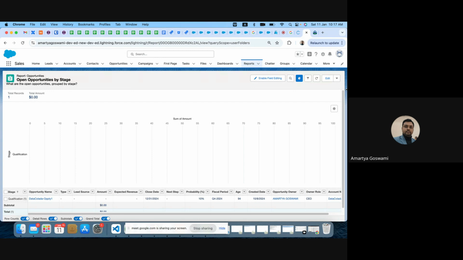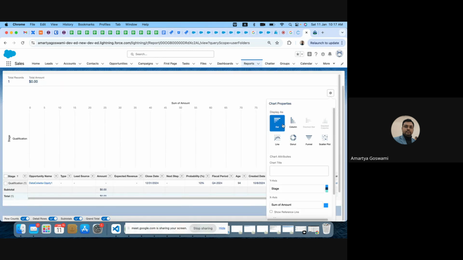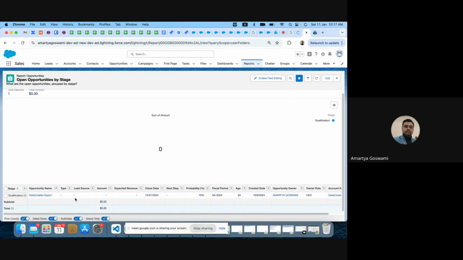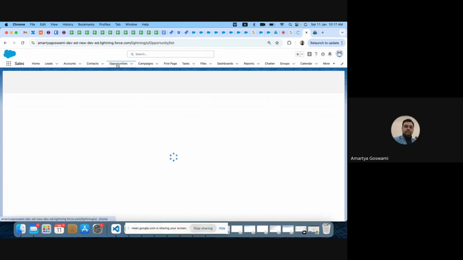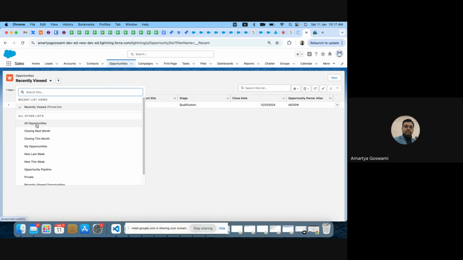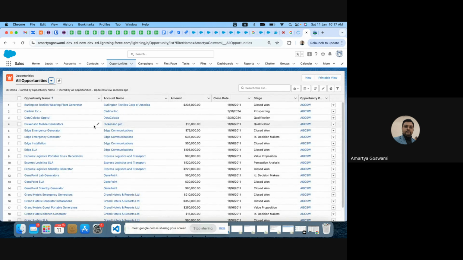This one anyway we can change, say we can display it with donut. Oh, there are no such opportunities, I believe. That's why it is not coming. So we have to create some records in opportunities. Let's create a couple of opportunities. None of them are open. Is that so?